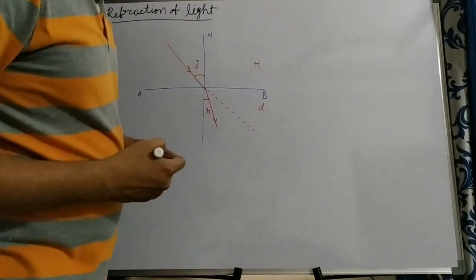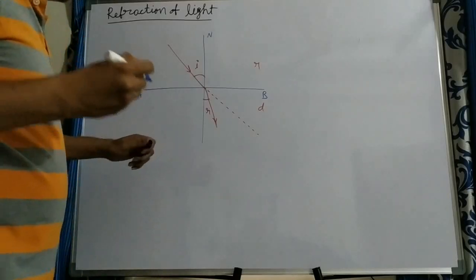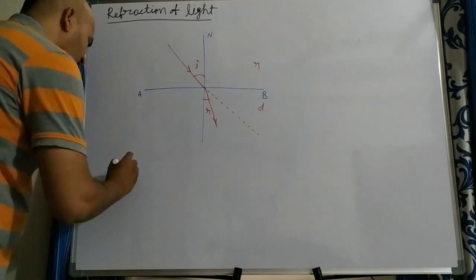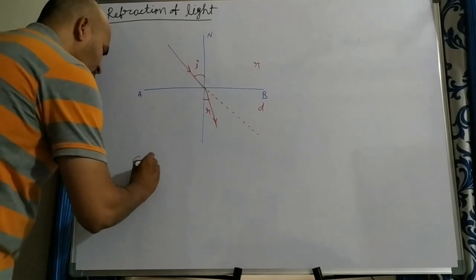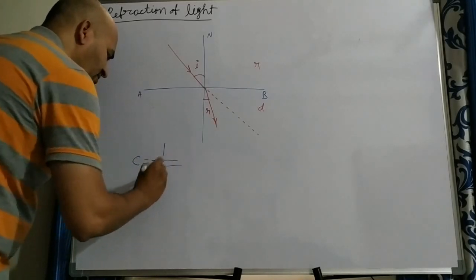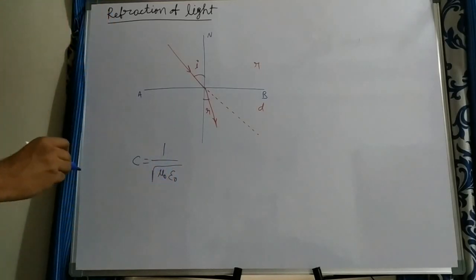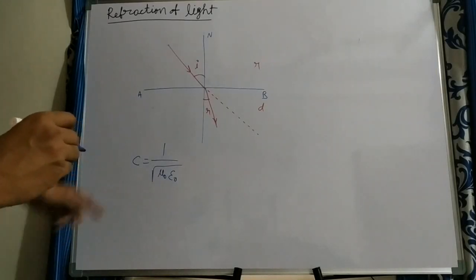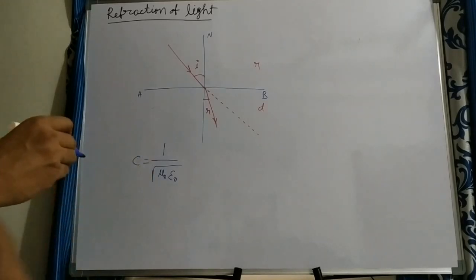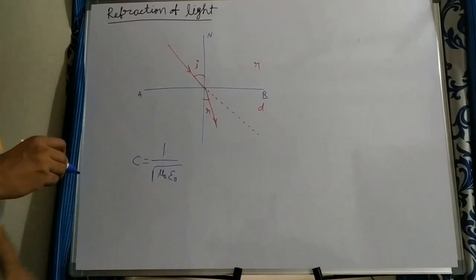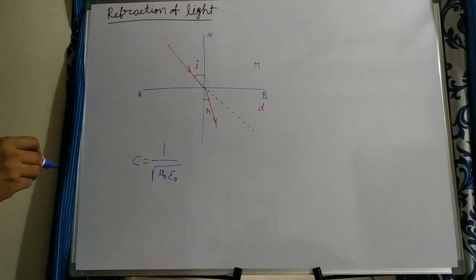Based on electromagnetic theory, we'll see how the speed of light changes from medium to medium. According to electromagnetic theory, the speed of light in vacuum is c equal to 1 by square root of mu naught epsilon naught. Here mu naught is the permeability, which we get in the magnetism chapter, and epsilon naught is the permittivity of free space, which we get in electrostatics. So these two are the permeability and permittivity of the vacuum, and c is the speed of light in vacuum.